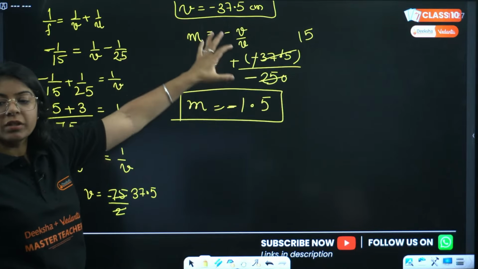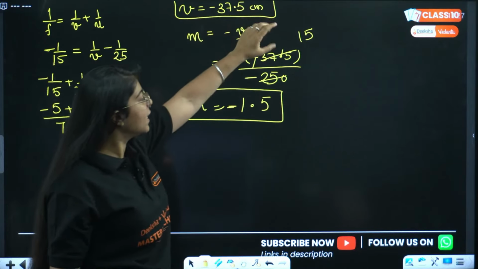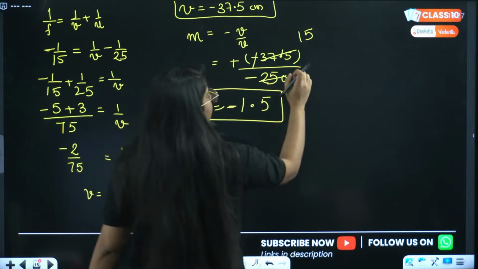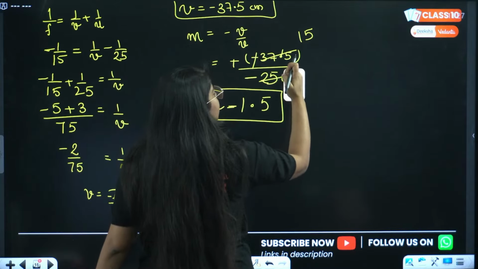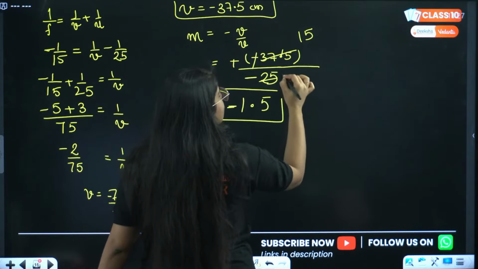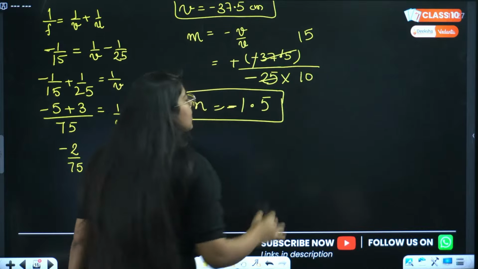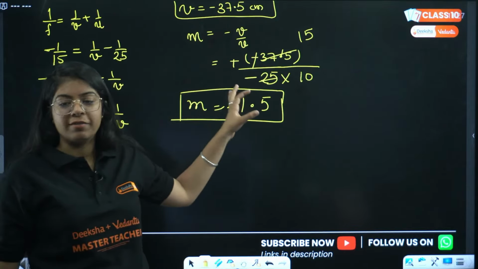Okay, any doubt till here? We had 15 and this 10 was here. Okay, see, I cut it with 25 and the 37.5 was here, right? So it comes out to be 1.5.